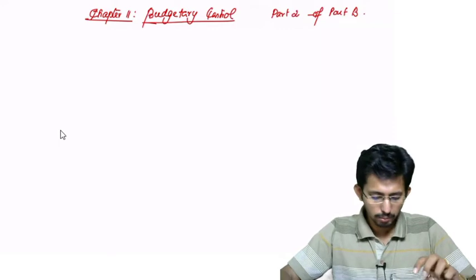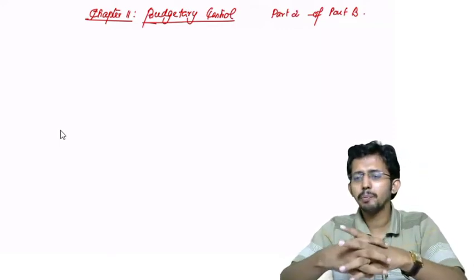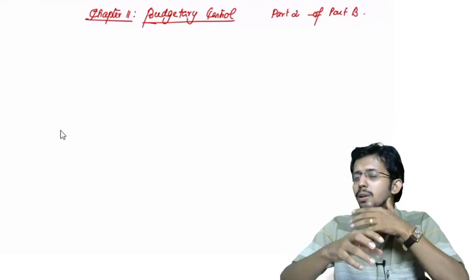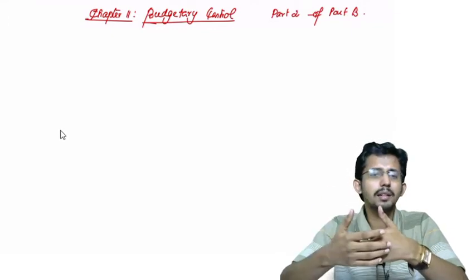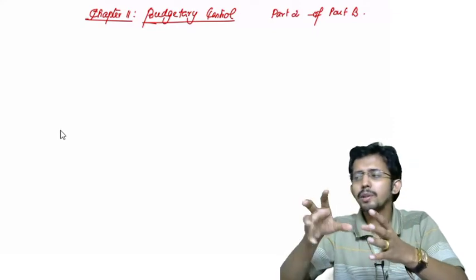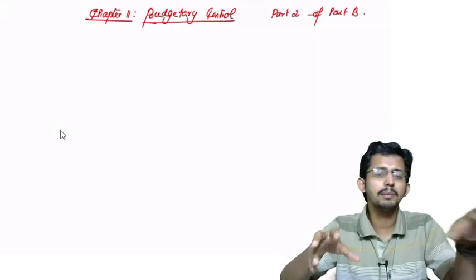Now from the exam perspective, this chapter is a very simple chapter, because the whole emphasis of budgetary control as well as the preparation of budgets was shifted from the CA final syllabus to the CA intermediate syllabus.